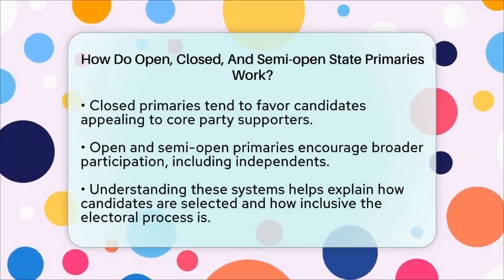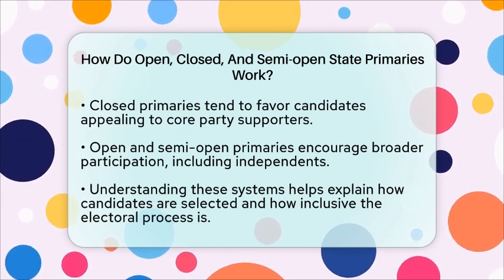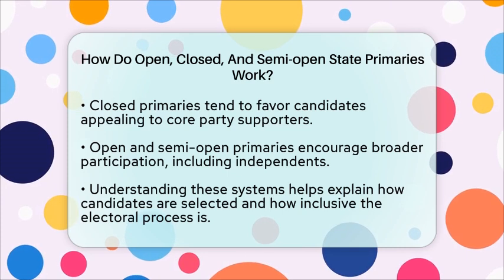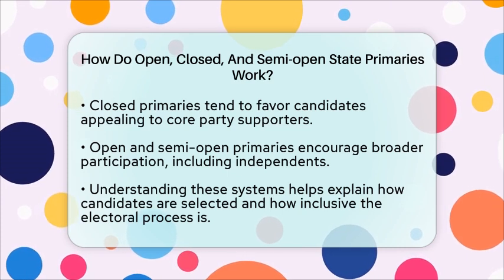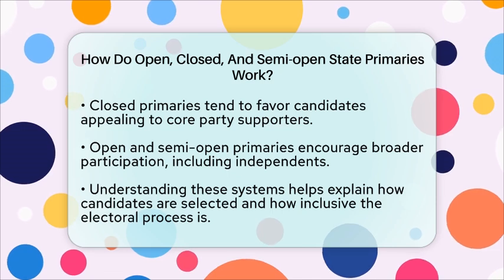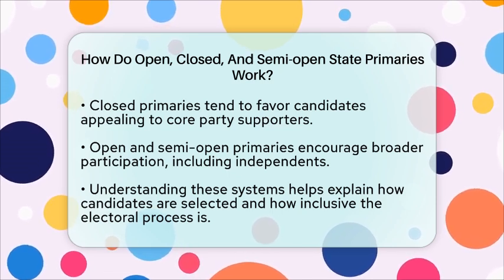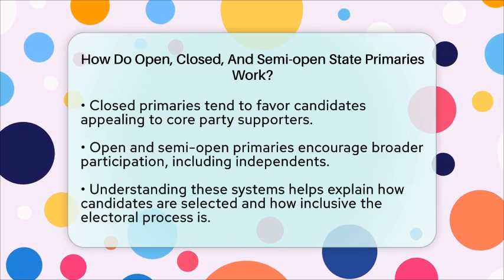The type of primary a state has affects who can participate and how candidates are chosen. Closed primaries tend to favor candidates who appeal to core party supporters, while open and semi-open primaries can lead candidates to try to attract a broader range of voters, including independents.